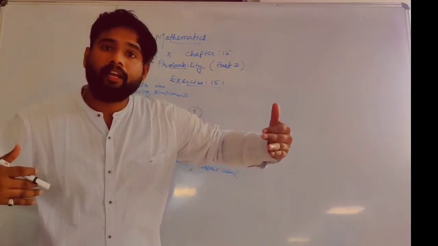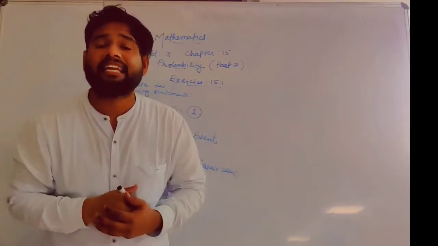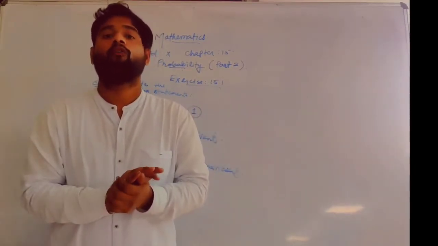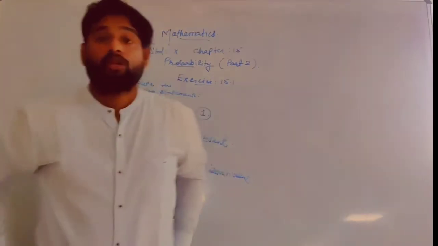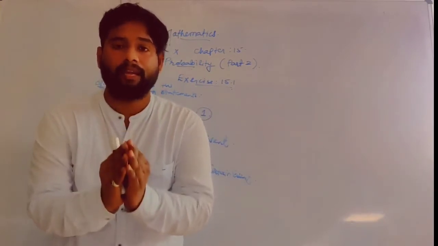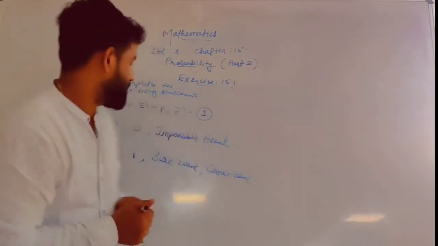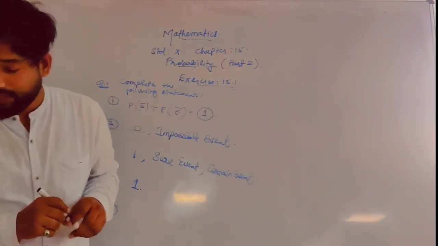What is the probability of head? We discussed 1 by 2. What is the probability of getting tail? 1 by 2. If you add up 1 by 2 and 1 by 2, what answer do you get? You'll always get 1. So the sum of the probabilities of all the elementary events of a particular experiment is always going to be 1. Okay, last question of the fill in the blanks.